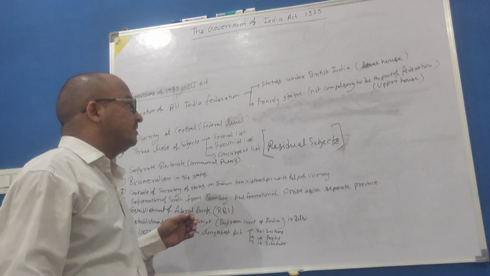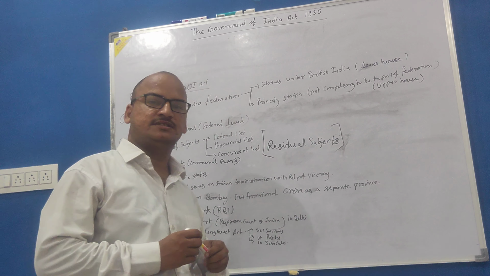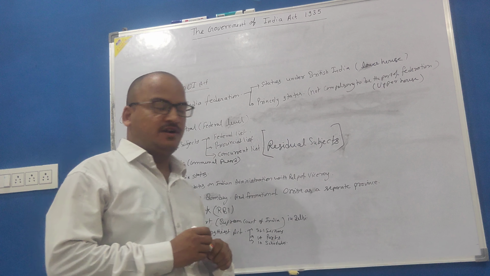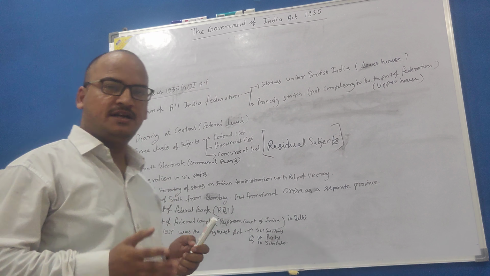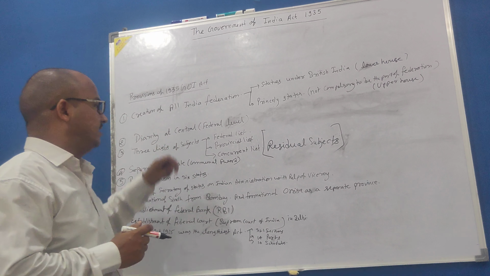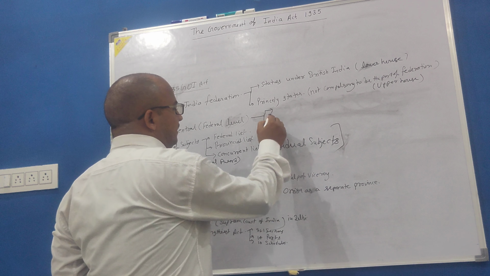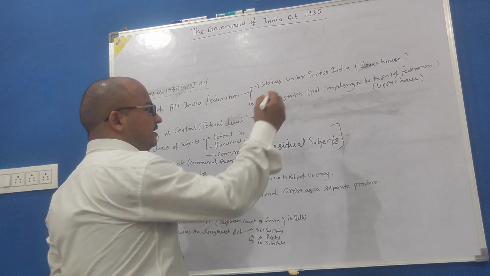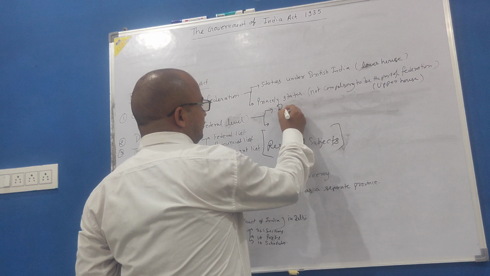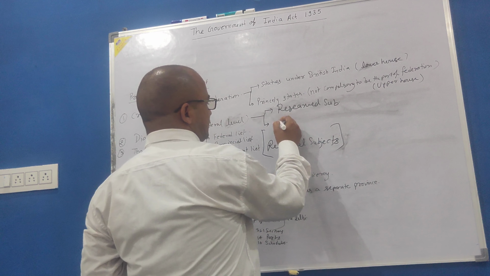The second point of this Government of India Act was that diarchy was implemented at the central level. We saw that by the 1919 Government of India Act, the diarchy was implemented at state level. But here diarchy was implemented at central level. What is diarchy? In diarchy there was a provision that there were two subjects. The first was the reserved subject and the second was the transferred subject.